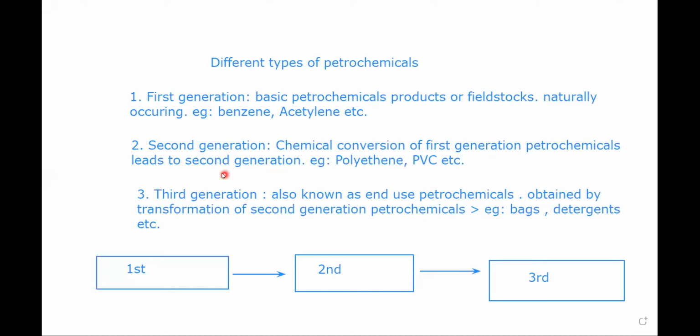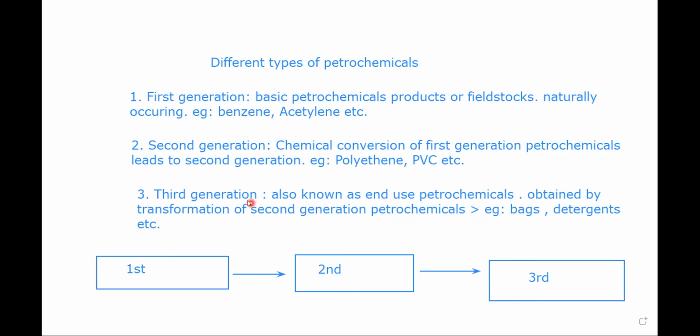Now, let's talk about second generation petrochemicals. These are the petrochemicals which are obtained by the chemical conversion of first generation petrochemicals. For example, polythene, then take an example of PVC. Then we have third generation petrochemicals, which are also known as end use petrochemicals. These are obtained by the transformation of second generation petrochemicals, for example, plastic bags, detergent, etc.